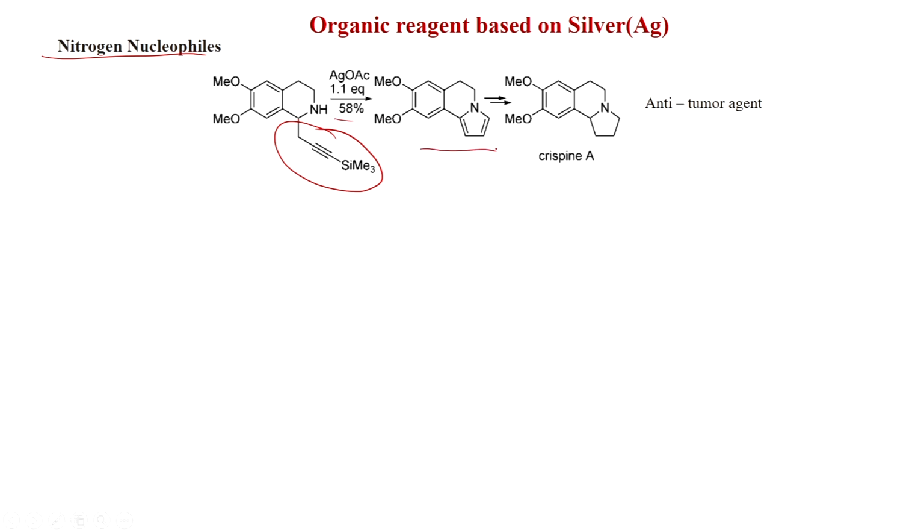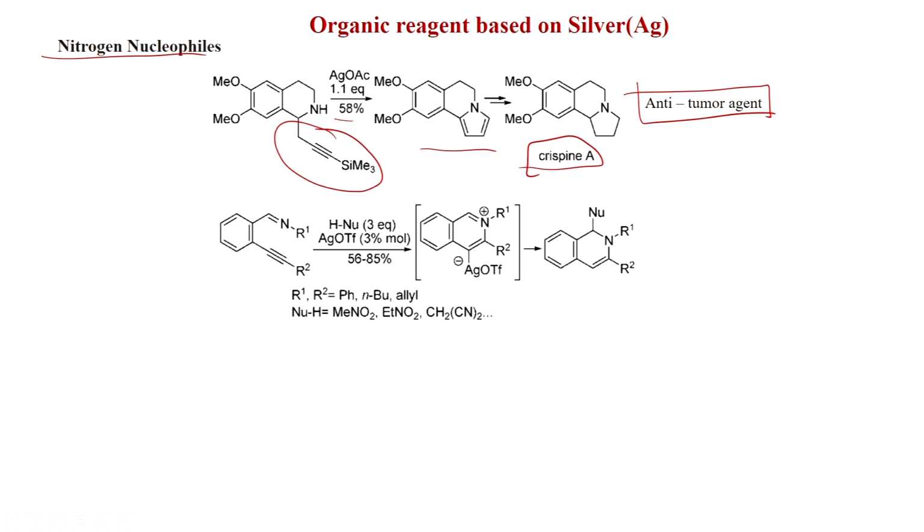So, here also similar mechanism, and beta hydride elimination and then the proton loss will give this aromatic product, and this can be hydrogenated to make this compound which is called crispine A, and this is an anti-tumor agent. So, this is very important, you can get easily this pyrrolidine fused tetrahydroisoquinoline by this strategy.